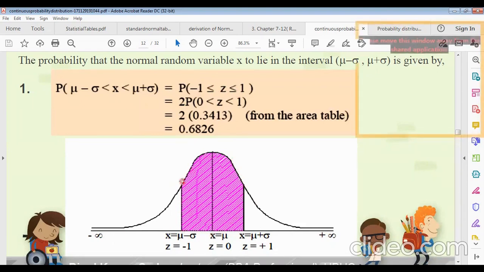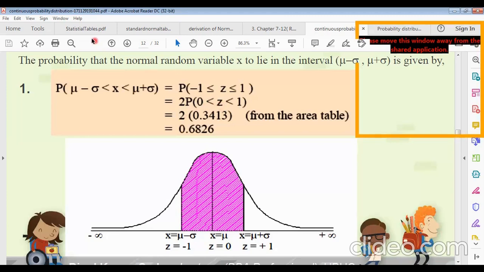Since this is a symmetric curve, from -1 to +1 we have to find the whole shaded region area. That means between z equals -1 and z equals +1 we have to find the total area. We can write -1 less equal to z less equal to 1 as 2 times the probability of 0 less than z less than 1, since this is a symmetric curve. So we can find the area between z equals 0 and 1.